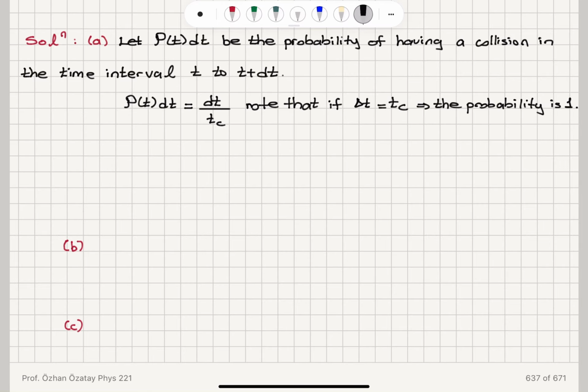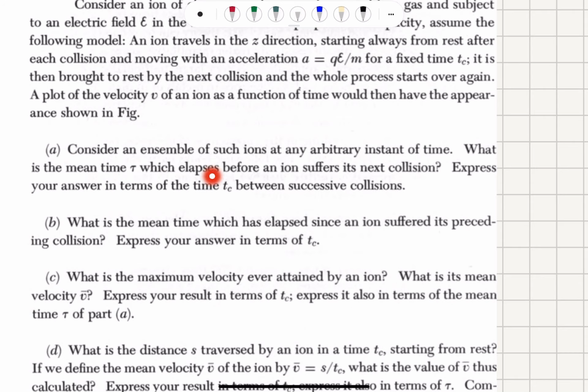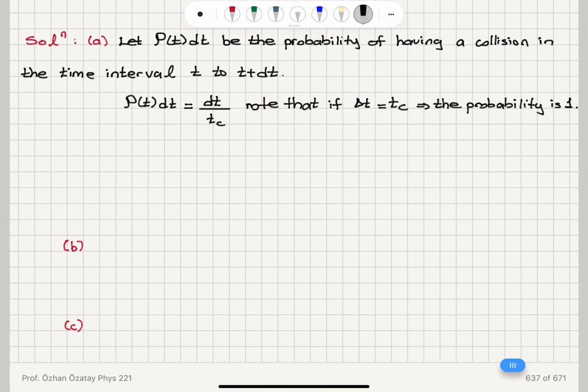Okay. Now, what is the mean time tau which elapses before an ion suffers its next collision? The mean time that elapses tau before it suffers its next collision, which is t bar, is the integral from 0 to tc, the collision time, of t times the probability of t dt.